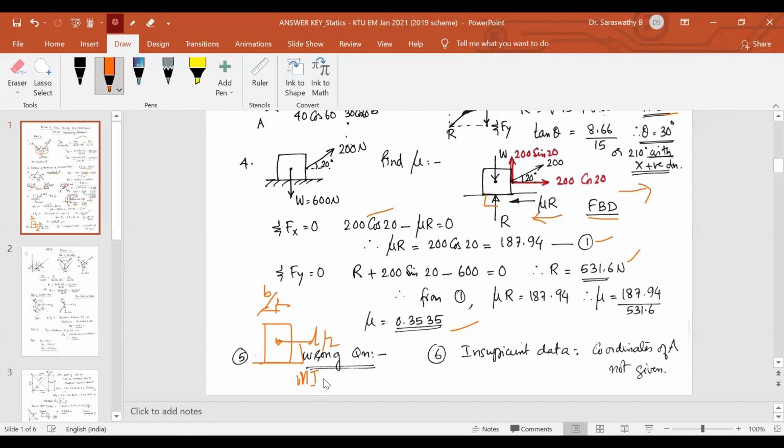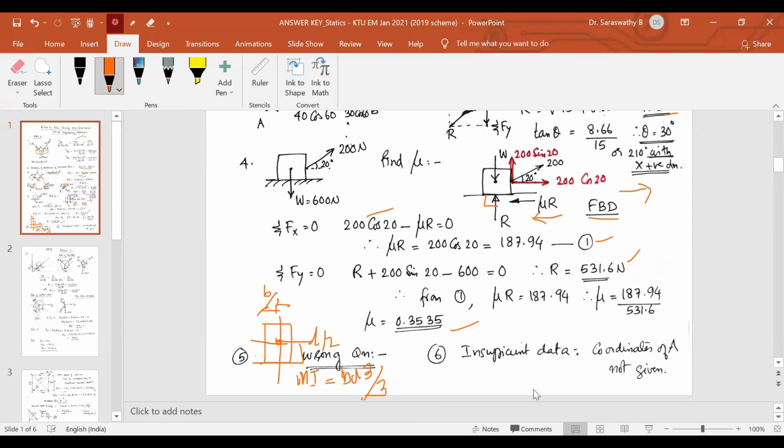Moment of inertia about the base, if it was the question: moment of inertia of a rectangle about the base is b d cubed by 3. Moment of inertia about its centroidal axis, about the x-axis, is b d cubed by 12, and moment of inertia about this base is b d cubed by 3. So it is a wrong question.